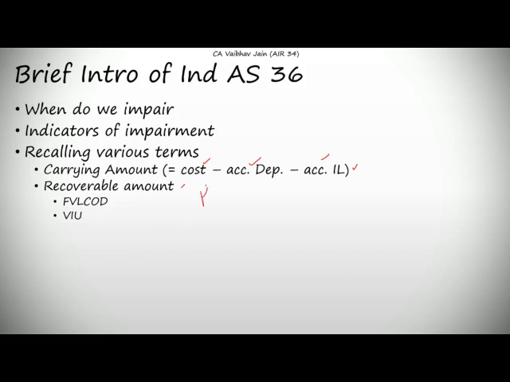Fair value less cost of disposal is nothing but fair value as per Ind AS 113 minus the cost of disposal of the asset, and value in use is the present value of all the future cash flows we expect the asset to generate for us. Whichever is the higher amount is our recoverable amount, and if the recoverable amount is less than our carrying amount, then we impair our asset as per Ind AS 36. This was a brief intro.